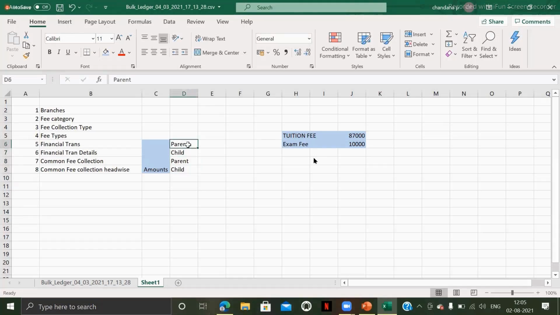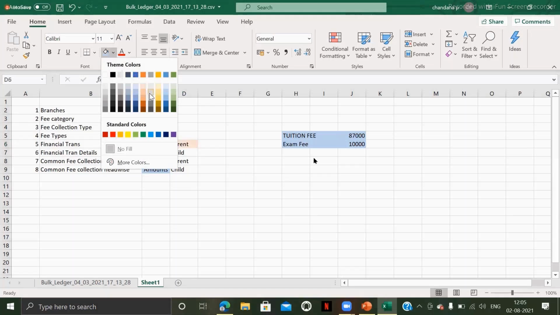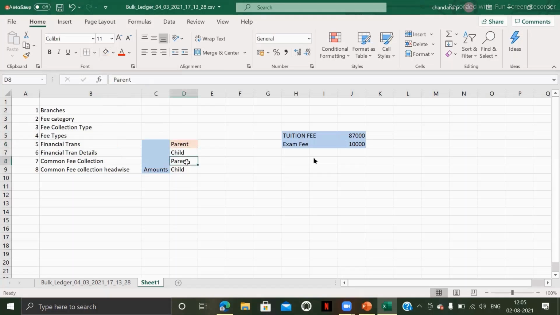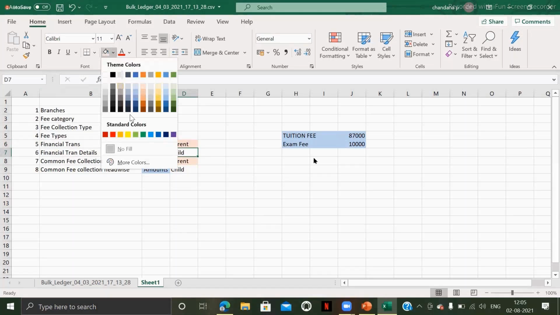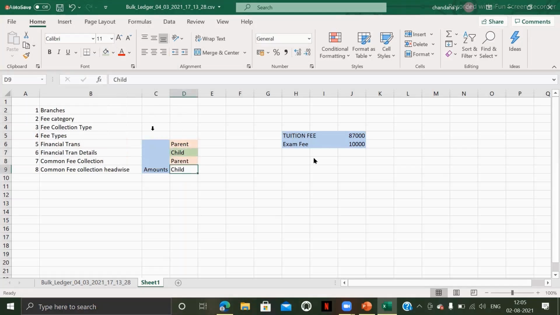So remember this. I'll tell you what's the difference between the parent tables and child tables.